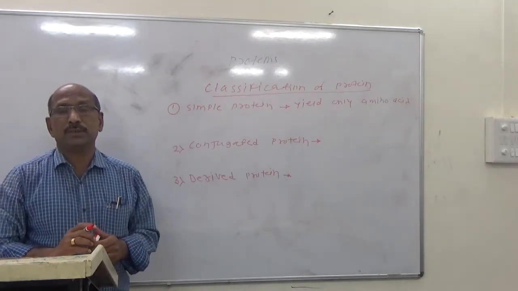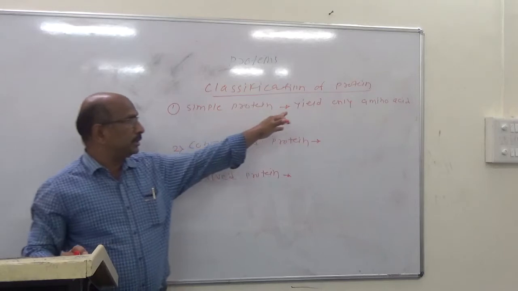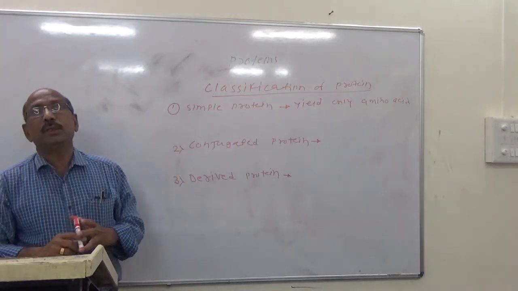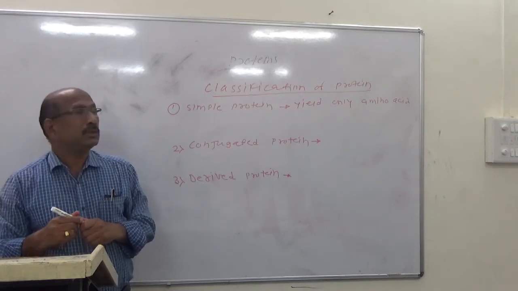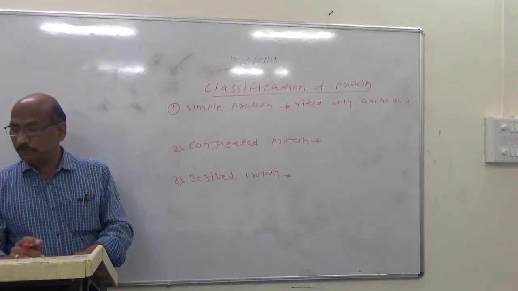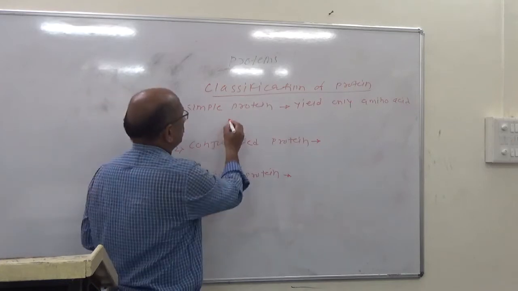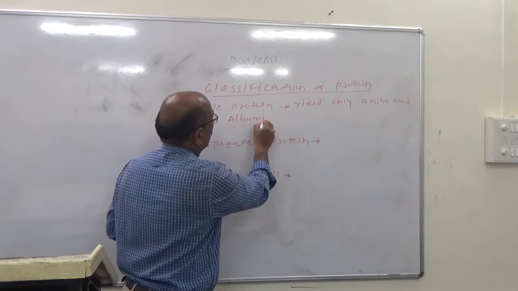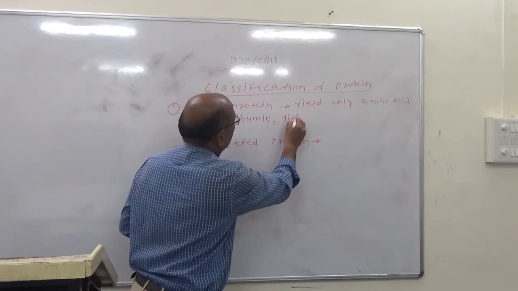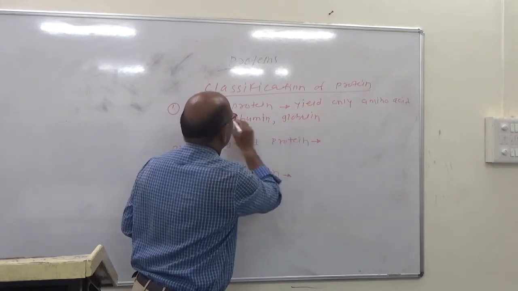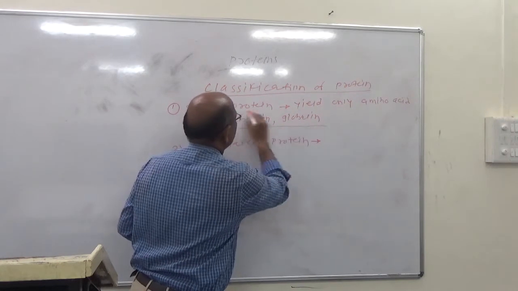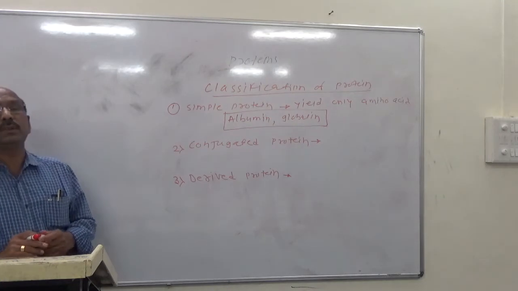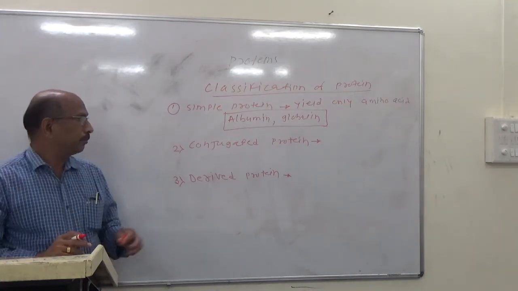These are called simple proteins. Examples of simple proteins are albumins and globulins. These yield only amino acids.